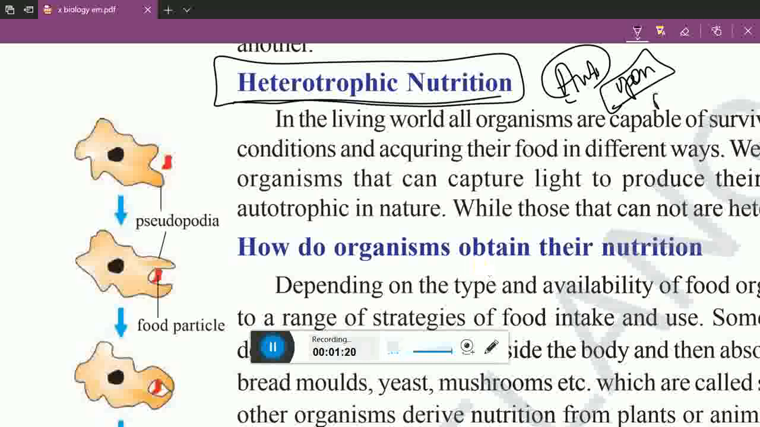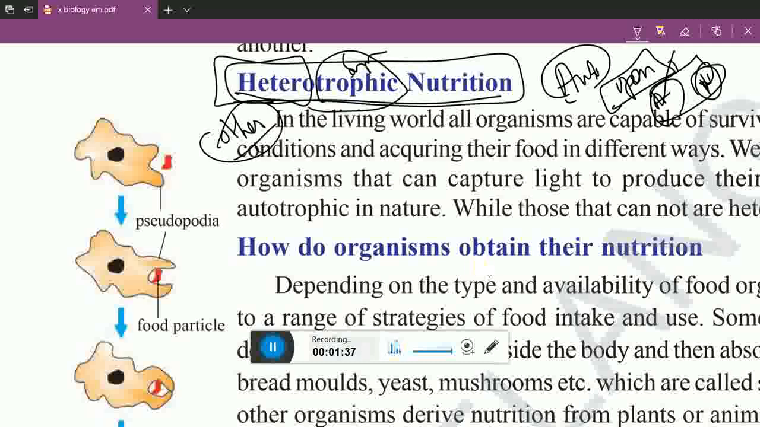Autotrophic nutrition and heterotrophic nutrition, I gave the flow chart. So autotrophic was completed. Now it is heterotrophic nutrition. So hetero means what here? Other. Hetero means other. Trophic means supplying food. So they get food from other organisms. They themselves won't prepare the food material. They depend on another organism for food.